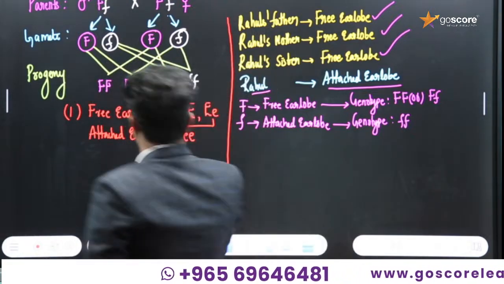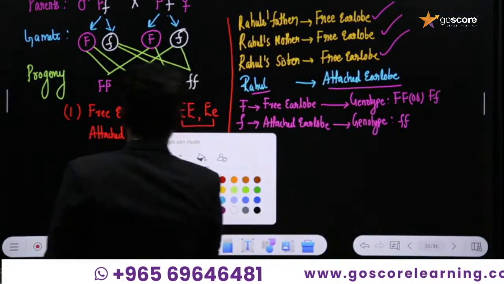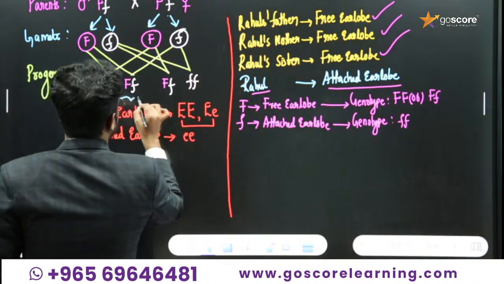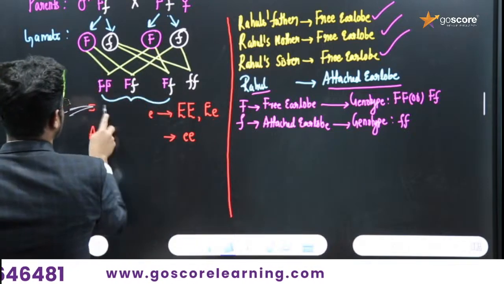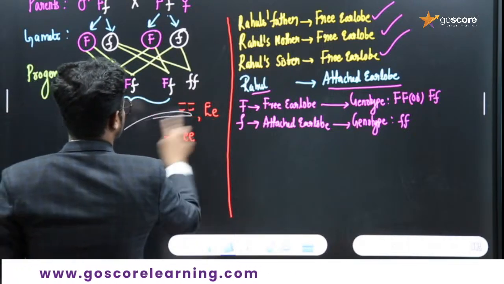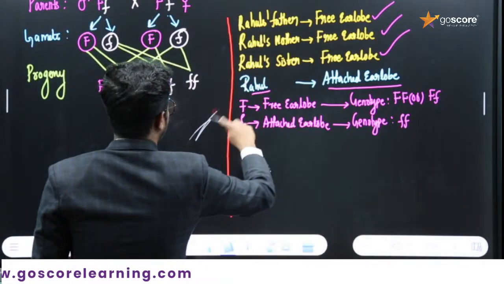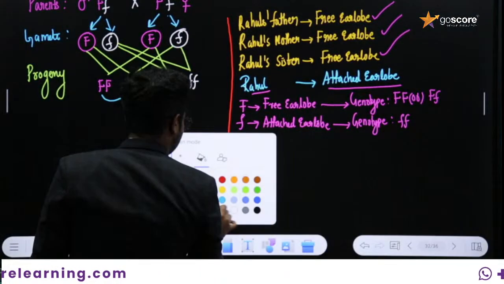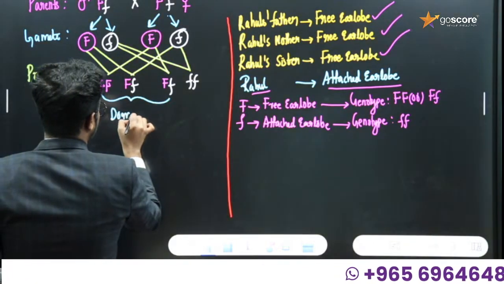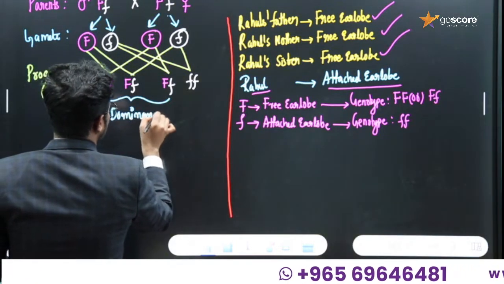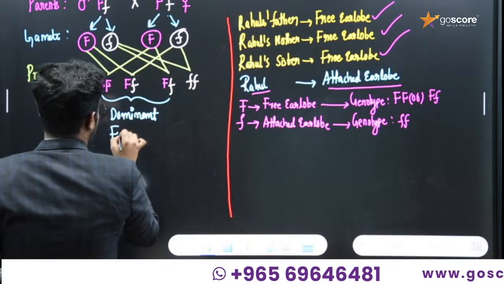This is the genotype. These two ones are represented by the dominant feature, that is free ear lobe.